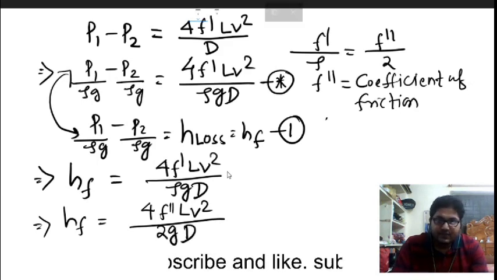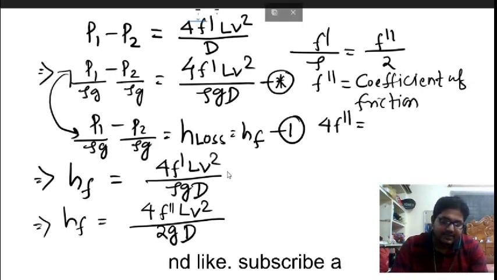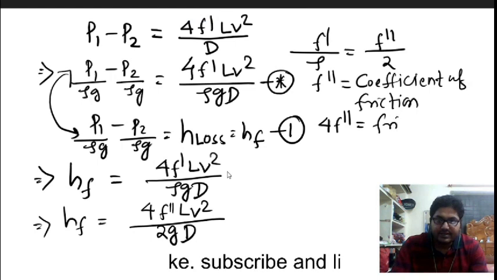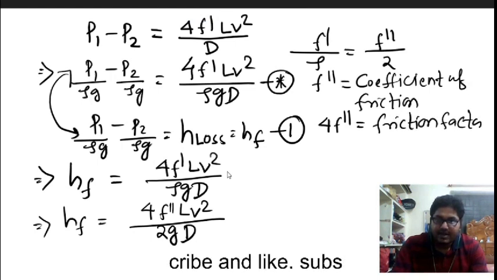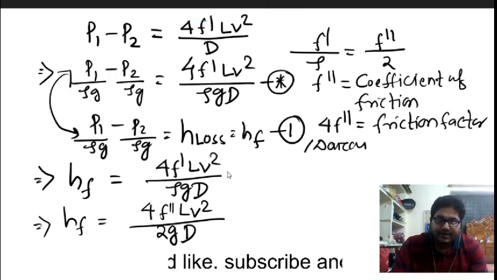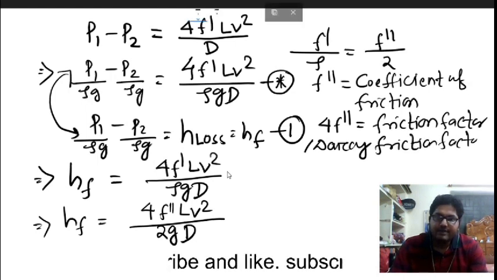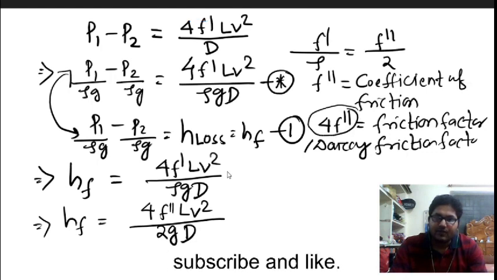Now this 4 f double dash is called the friction factor, or the Darcy friction factor. If the coefficient of friction is given, you can find the friction factor by multiplying by 4.